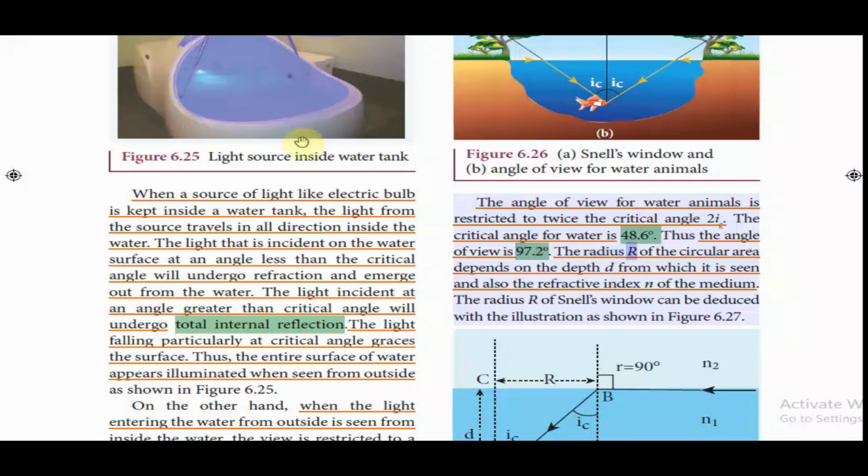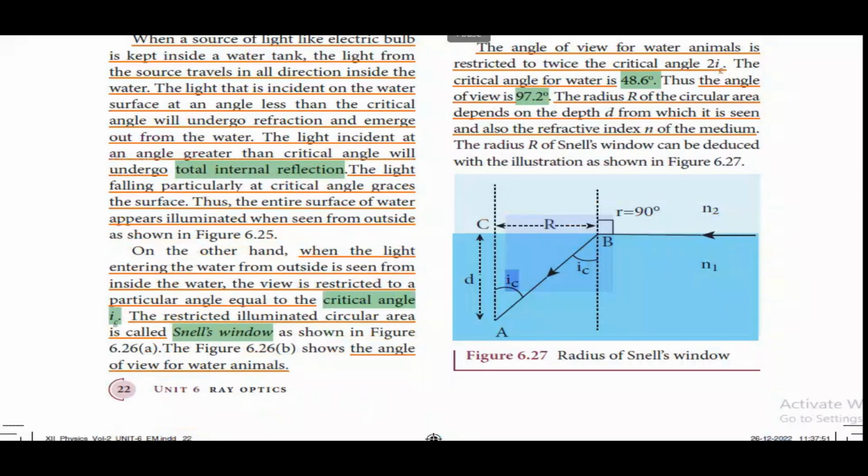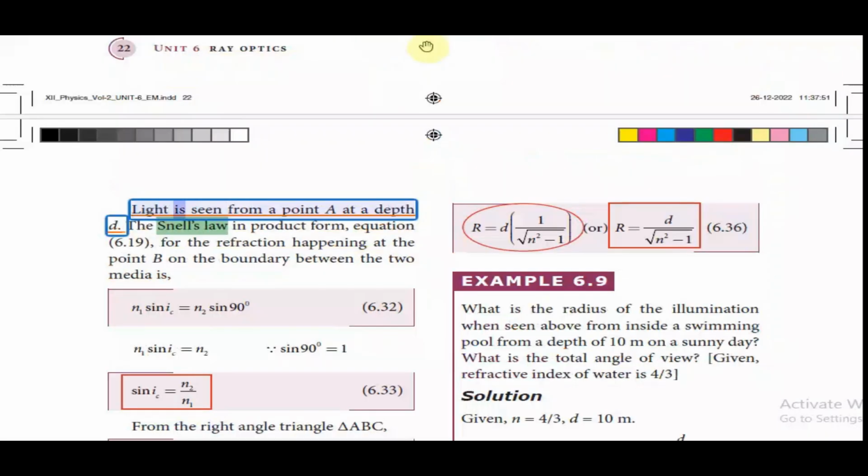The radius r of the circular area depends on the depth d from which it is seen and also the refractive index n of the medium. The radius r of Snell's window can be deduced with the illustration as shown in Figure 6.27. It is seen from a point at a depth d.